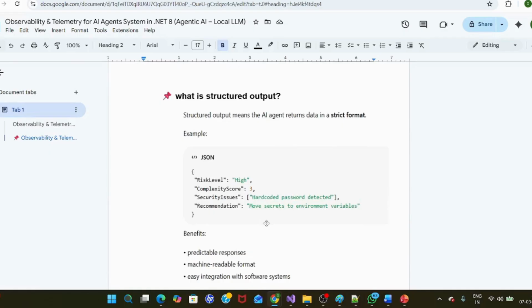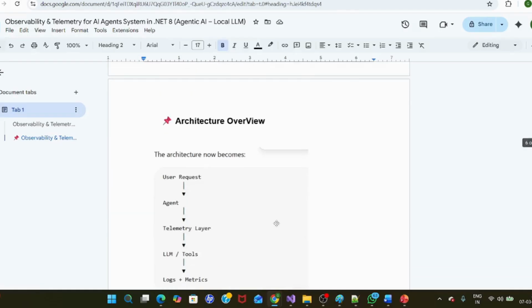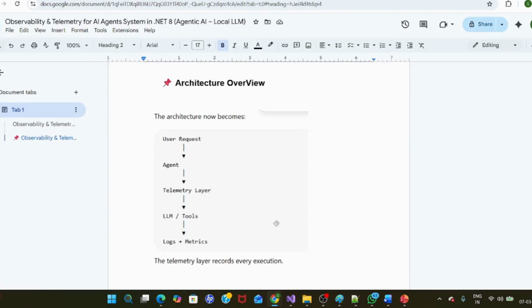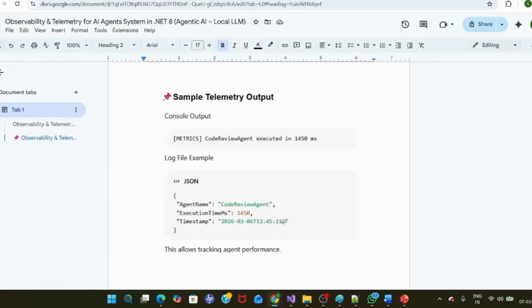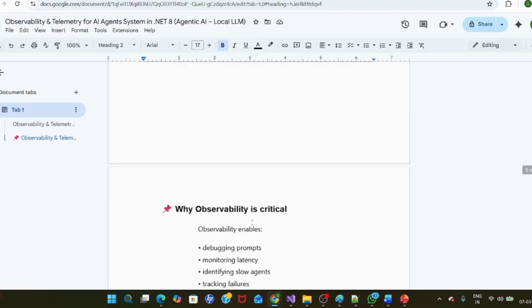So what is structured output? Structured output we already discussed on day 13, where we get it in strict JSON format. The same thing will happen. The only difference from day 13 to day 14 is that we are introducing the telemetry layer, which will capture all the logging and metrics details. That is important as KPIs for troubleshooting. The console output will show that the code review executed in this many seconds, and a log file will be created.